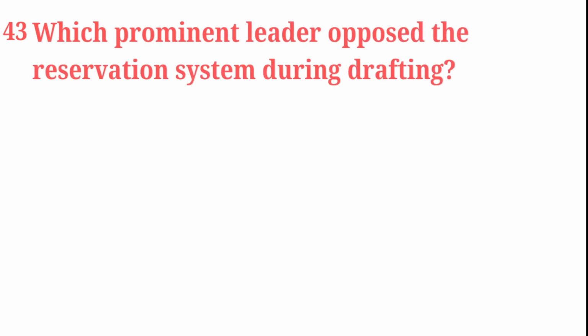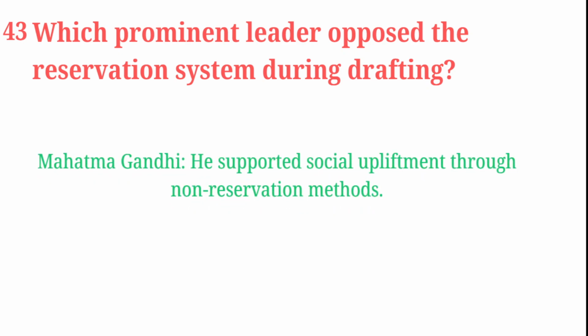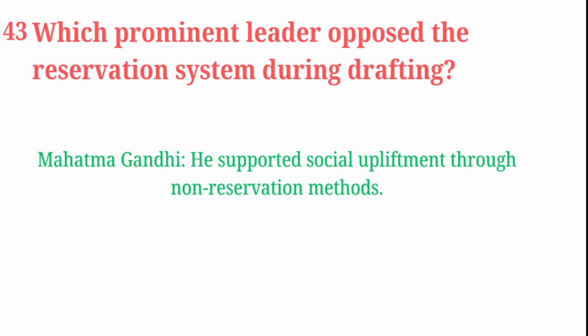Which prominent leader opposed the reservation system during drafting? Mahatma Gandhi. He supported social upliftment through non-reservation methods.